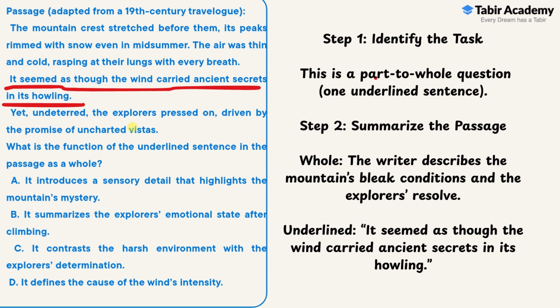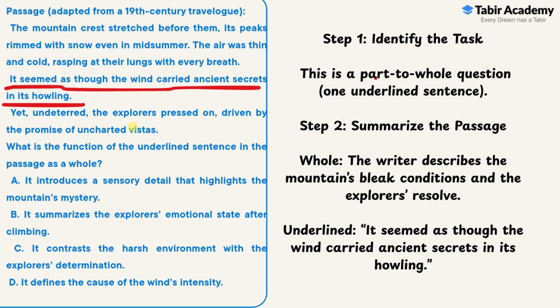So the passage says, the mountain crest stretched before them, its peak rimmed with snow even in midsummer. The air was thin and cold, rasping at their lungs with every breath. It seemed as though the wind carried ancient secrets in its howling, yet undeterred, the explorers pressed on, driven by the compromise of uncharted vistas. Which is the function of the underlined sentence in the passage as a whole?